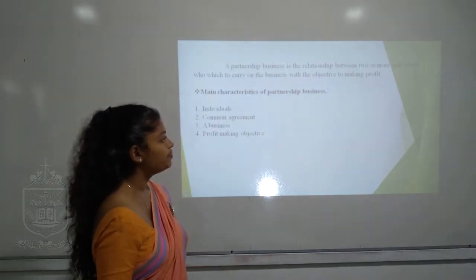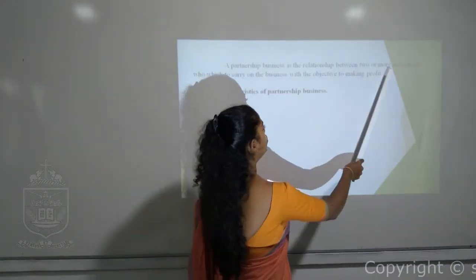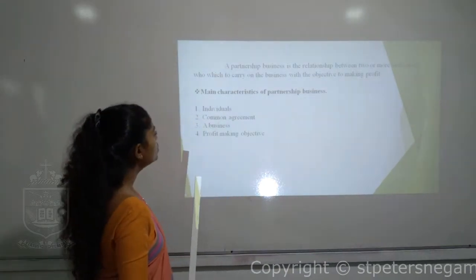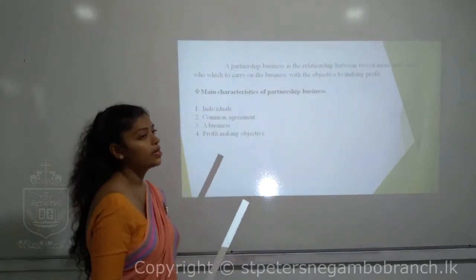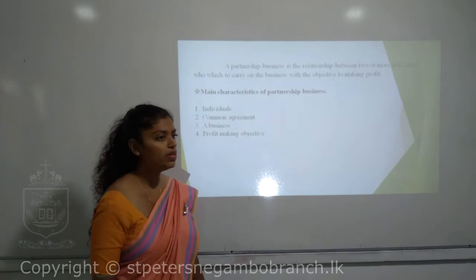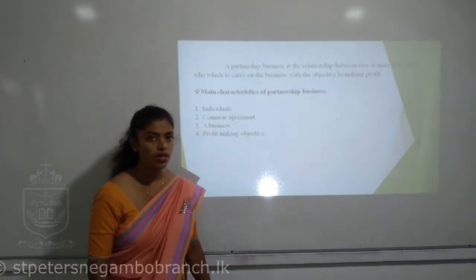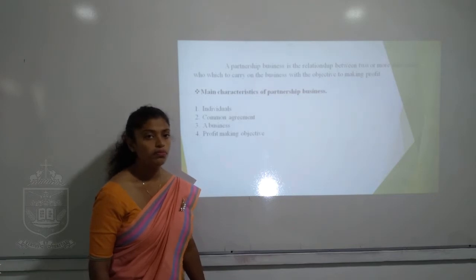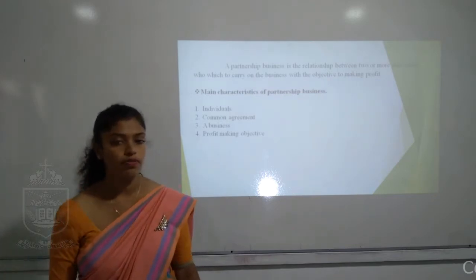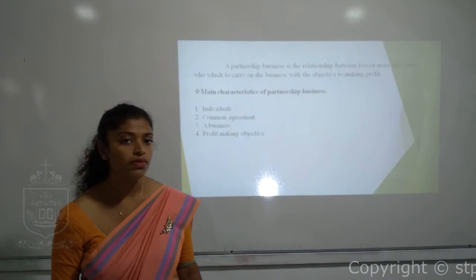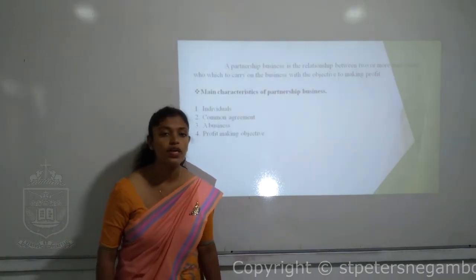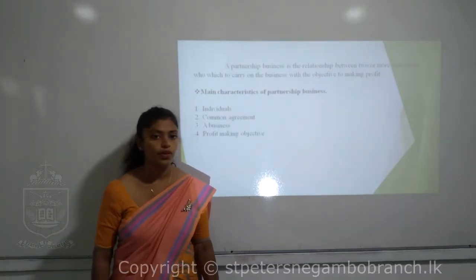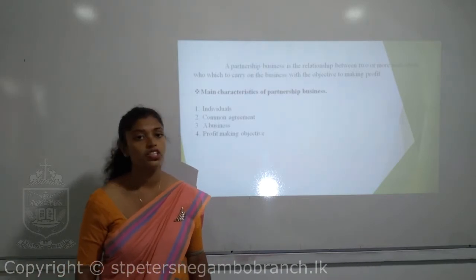Therefore, we say two or more individuals who wish to carry on the business. Why have they given the term business? Remember, when people gather to accomplish some objective, if they don't have the intention of satisfying human needs or wants, we cannot call that a business or a partnership.